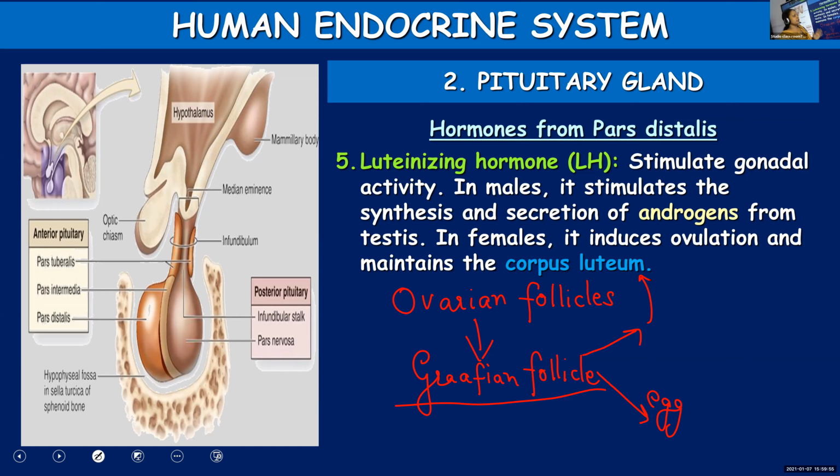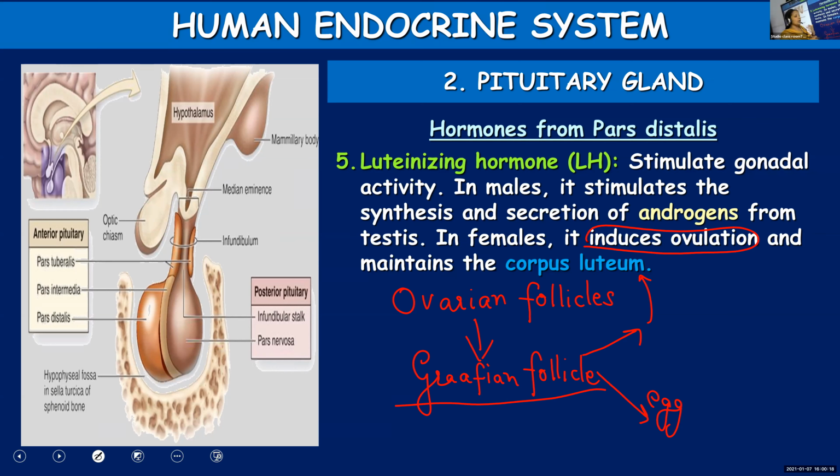The first function you might have understood. Ovulation means release of ova or ovum from the ovary. That process is known as ovulation. It is under the control of luteinizing hormone. The second function is maintaining corpus luteum. Then comes the question, what is meant by corpus luteum?